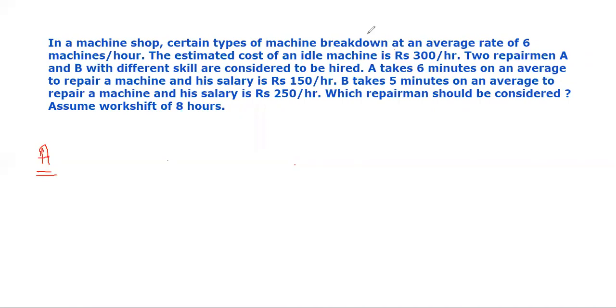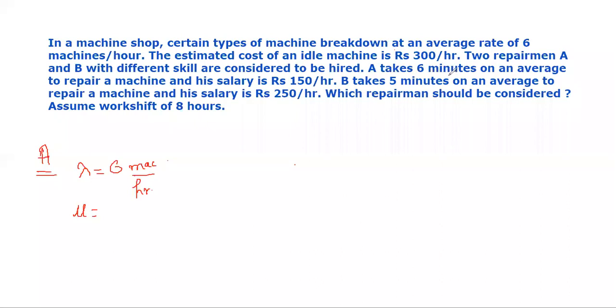Those machines will arrive to the repairman at the rate of 6 machines per hour. If 6 machines break down per hour, that means they will arrive to get serviced at the rate of 6 per hour. Thus, in this question, the arrival rate is indirectly given as 6 machines per hour. Okay, so it will be independent of the worker. For worker A this will be the arrival rate of machines, and for worker B also this same arrival rate of machines.